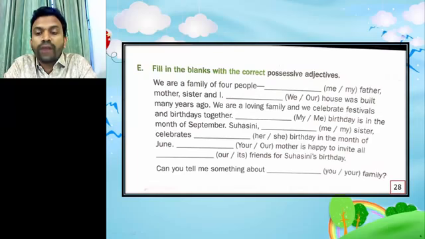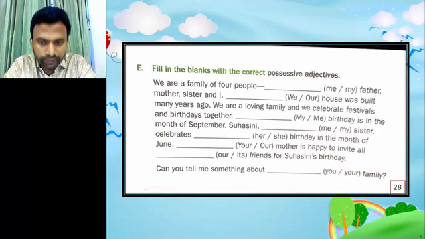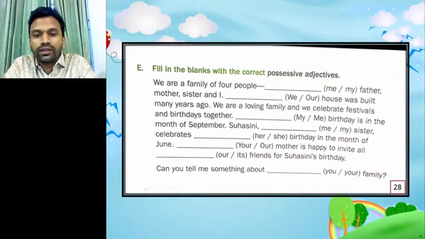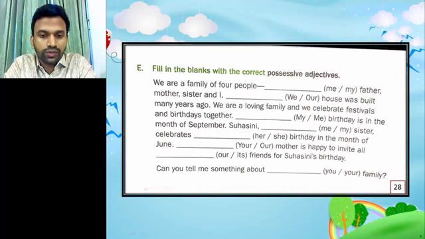Here me or my. Me is not a possessive adjective. My is the possessive adjective. So the right answer here is my. My father, mother, sister, and I. Here the options are we and our. Here our is the possessive adjective, but we is a pronoun. So our house was built many years ago.